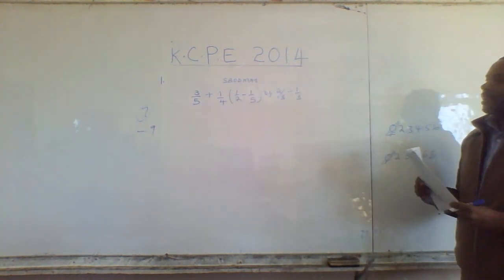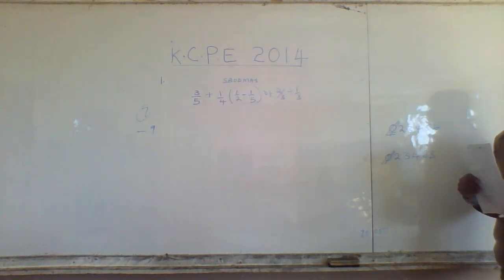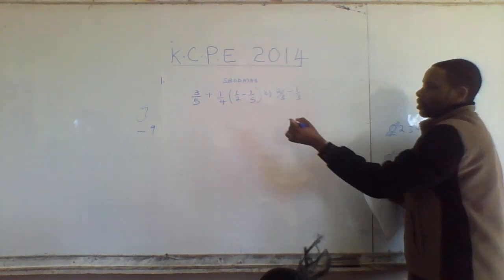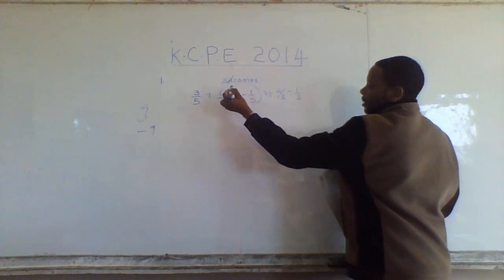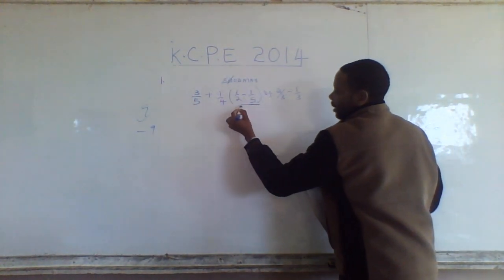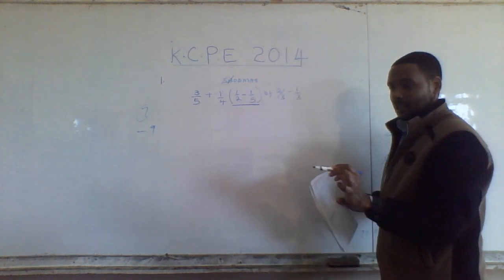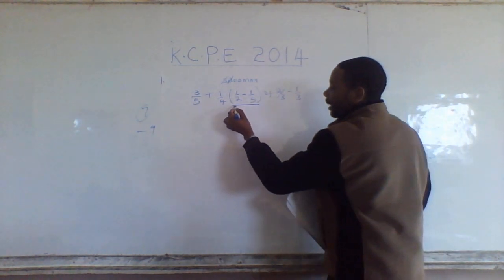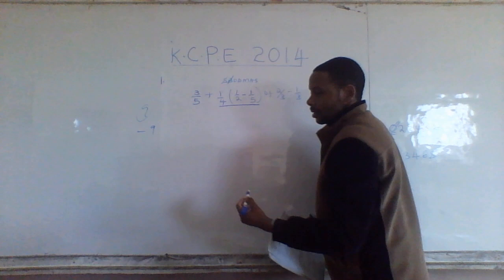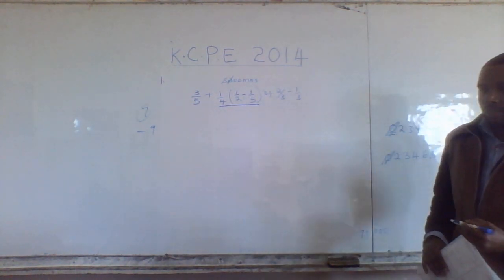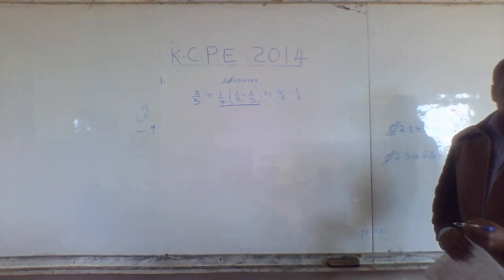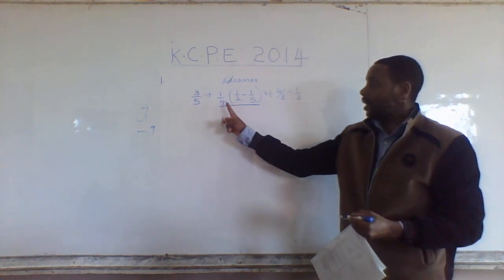So what is the first sign here? Do we have squares? No. Do we have brackets? Yes. We are supposed to start with brackets. So I start with the bracket here. Now take care. I will include the quarter. Why? Because it is part of the bracket.